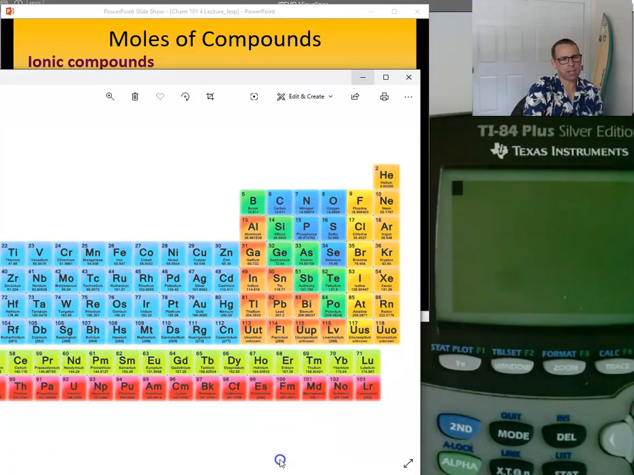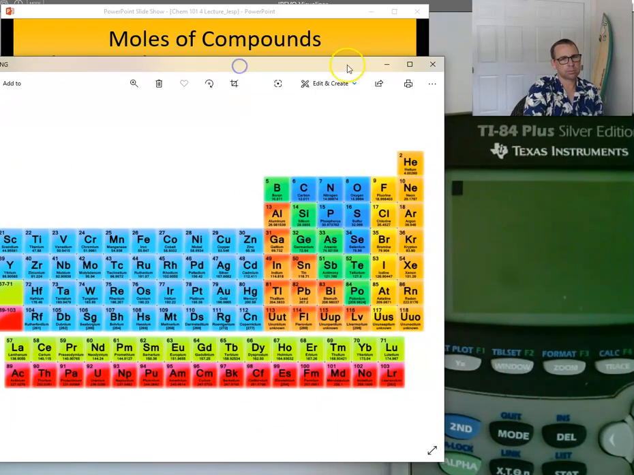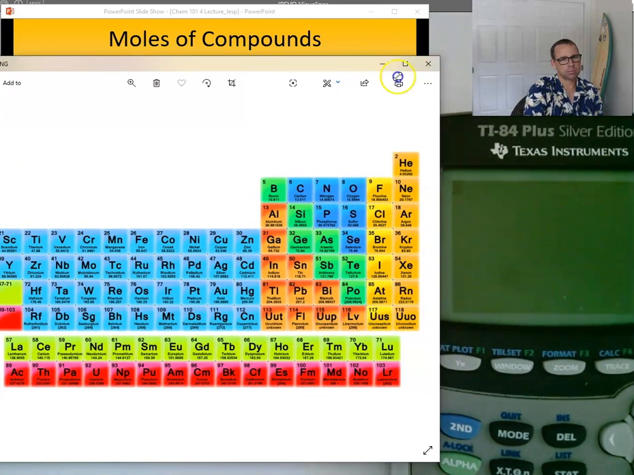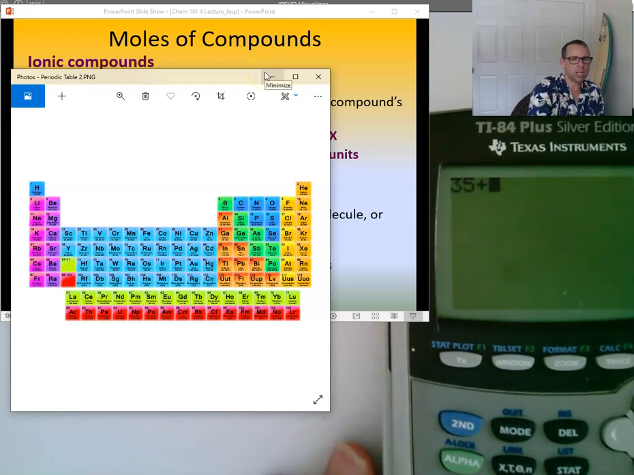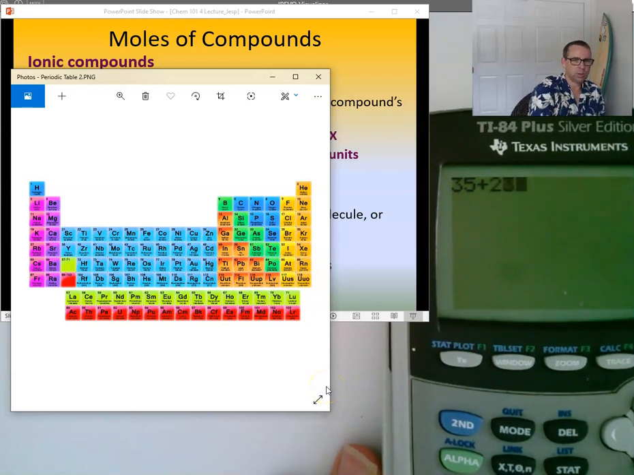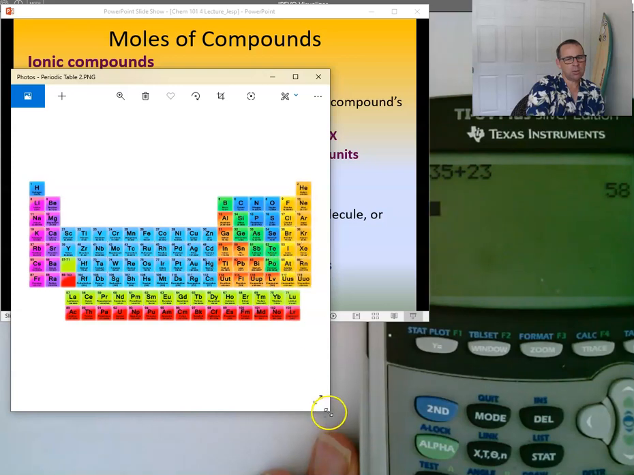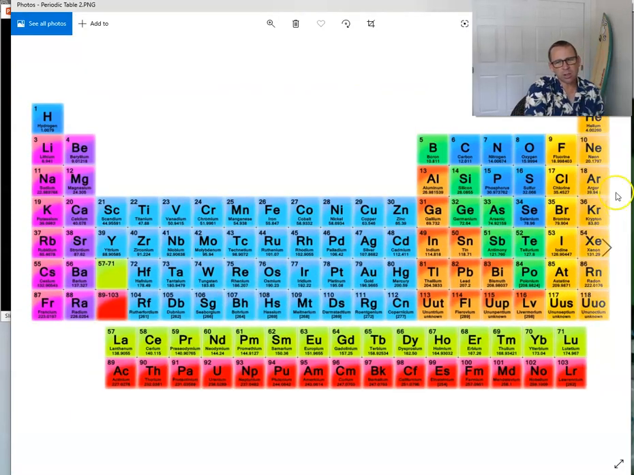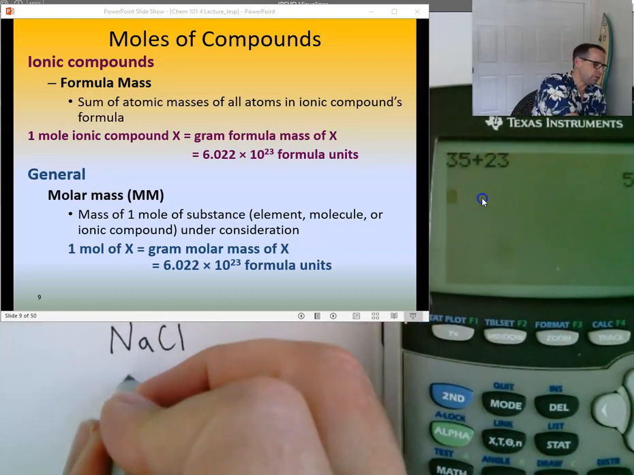What numbers am I going to put in my calculator? 35 plus 23. Very good, so 58. Now, we do have to pay attention to the chlorine here. It's 35.45, right? Sodium is pretty much close to 23. So it's really about 58.45.